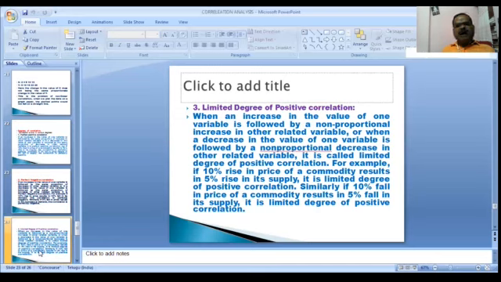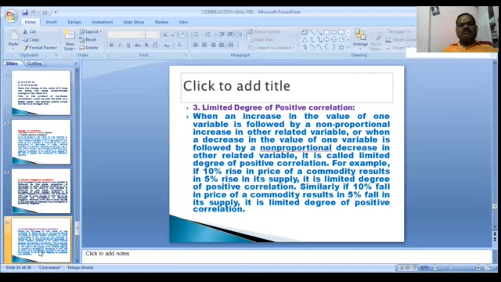Limited degree of positive correlation. What is the limited degree of positive correlation? When an increase in the value of one variable is followed by a non-proportional increase in the other related variable, or when a decrease in the value of one variable is followed by a non-proportional decrease in the other related variable, it is called limited degree of positive correlation.